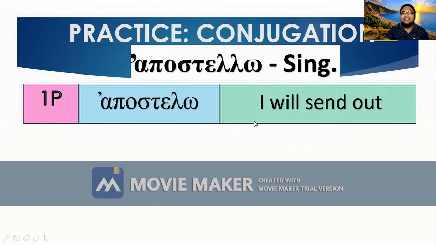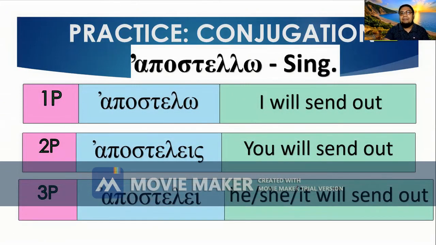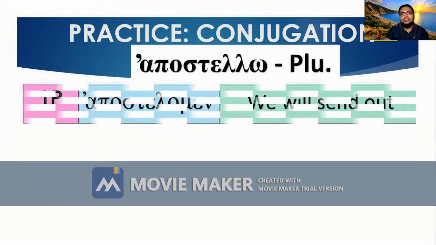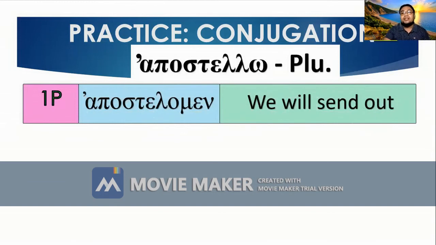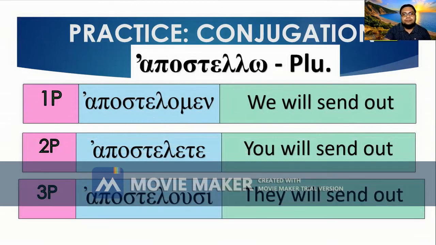It means I will send out. Second person, aposteleis, you will send out. Third person, apostelei, he, she, it will send out. And then in the plural, apostelomen, we will send out. Second person, apostelete, you will send out. Third person, apostelousi, they will send out.